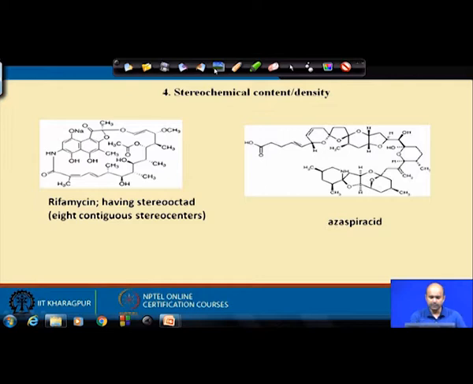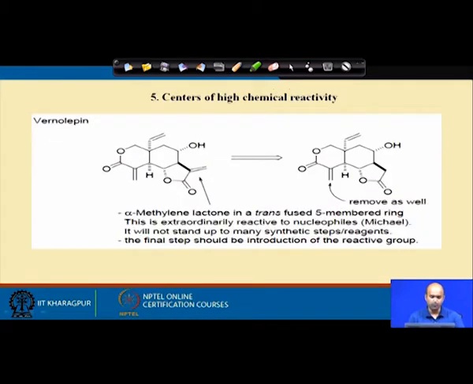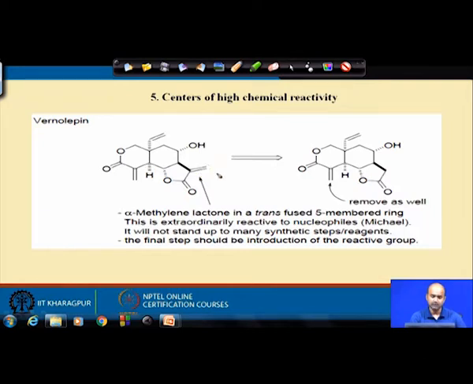So, stereochemical content is the next point, which we just talked about. The next point is centers of high chemical reactivity. This is very important. Sometimes the target molecule might contain a group which is chemically very reactive. Let us say for this case, this group is highly electrophilic in nature. It can accept Michael acceptors here, it is highly reactive.